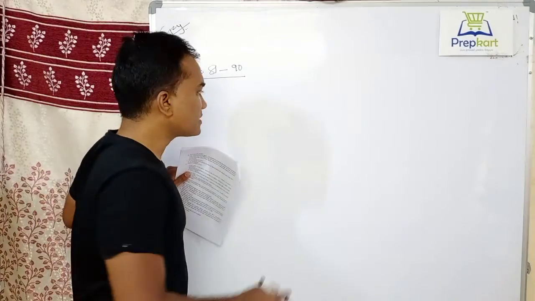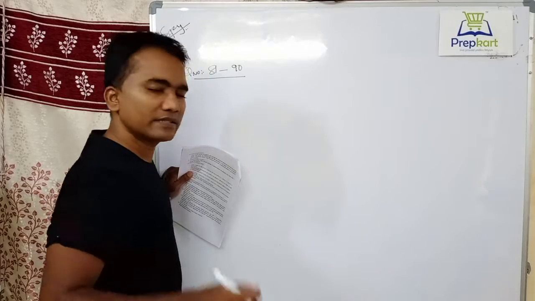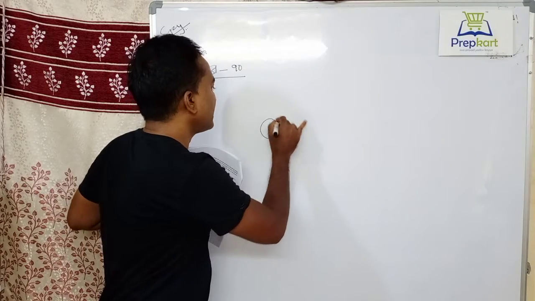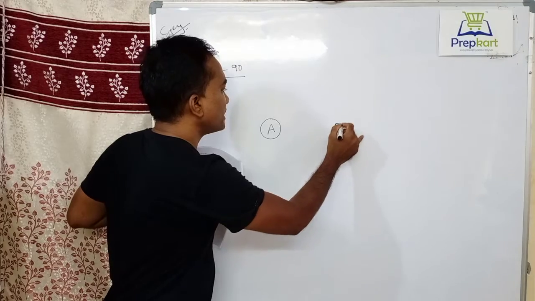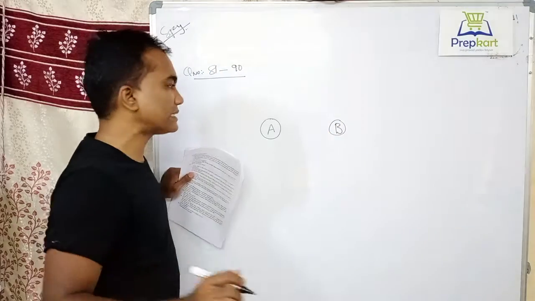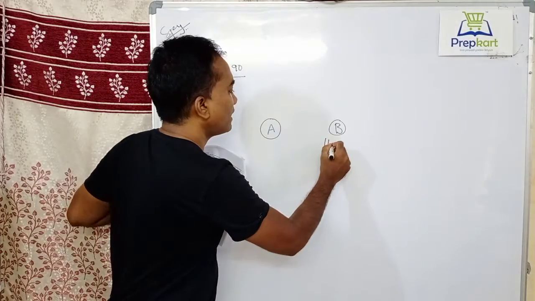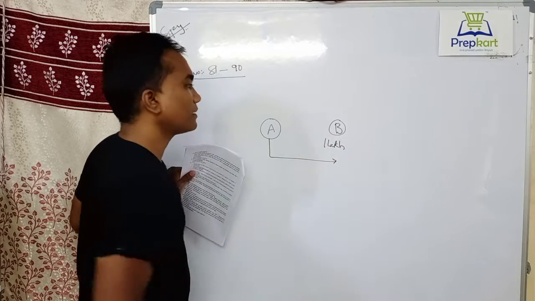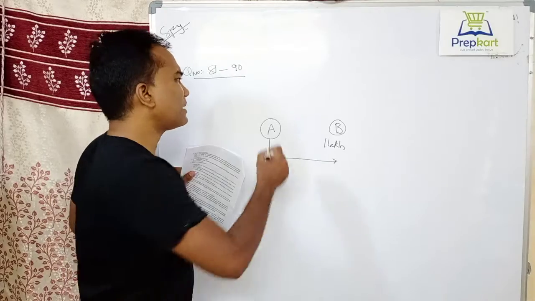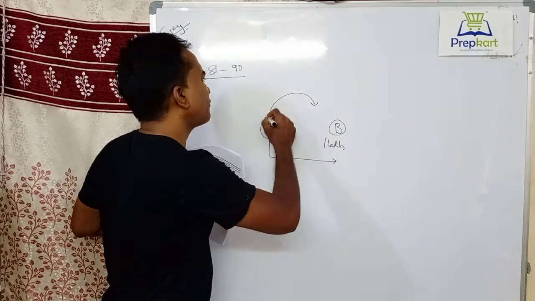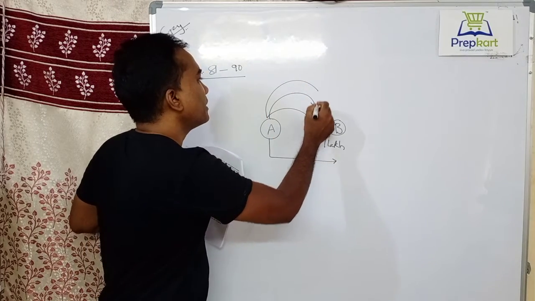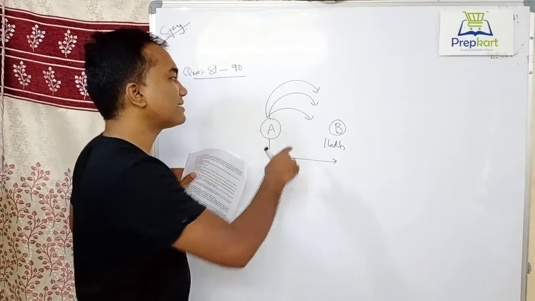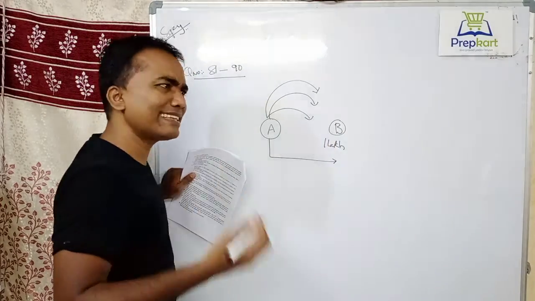Limited currency means, for example, simplest example, person A and person B. Person B has taken 1 lakh loan from person A, and person A is reminding person B a number of times to get that 1 lakh back, irritating him like anything.